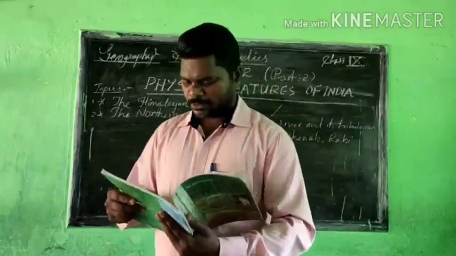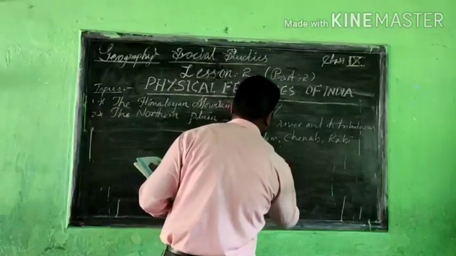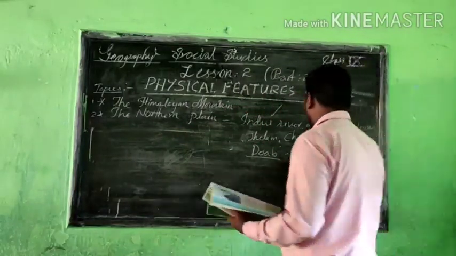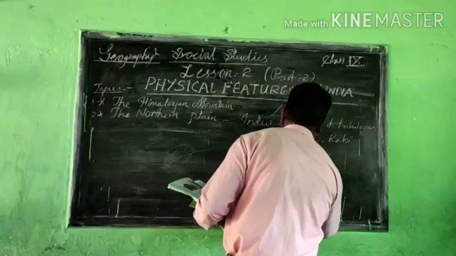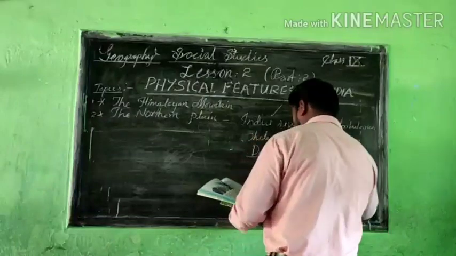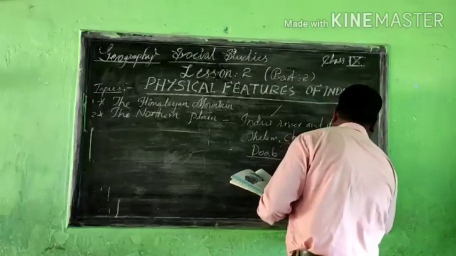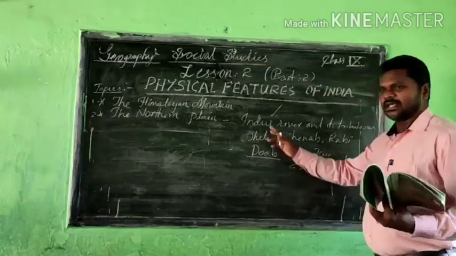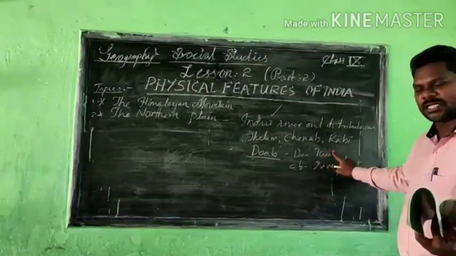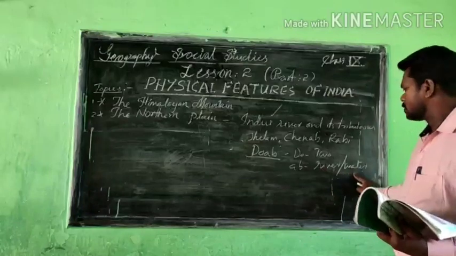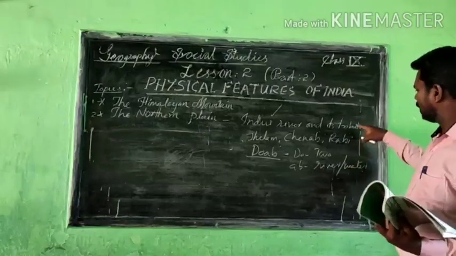Doab means a simple thing. This section is called Doab, and the meaning is almost the same. Do means two, and Ab means river, otherwise water. You understand that? So the two water sources, the main rivers and so many tributaries, are there, and that is why it is called Doab.